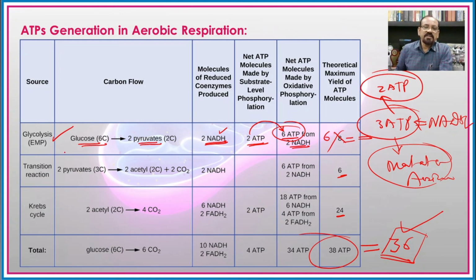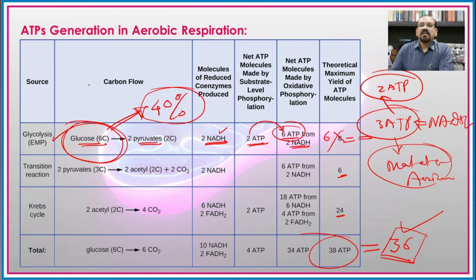Again, if we see the total amount of energy present in 1 molecule of glucose, after the release of 36 ATP molecules there is utilization of 40% of the energy, which is formed in the form of ATP molecules in aerobic respiration, and the rest of the energy is released in the form of heat.